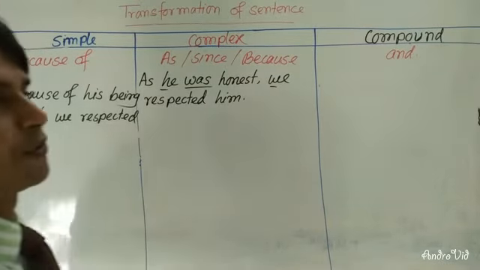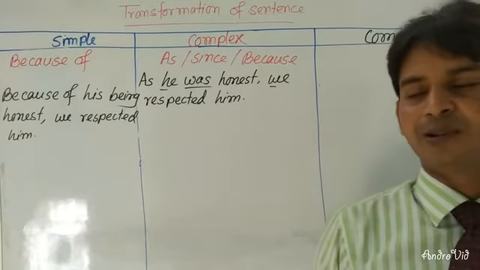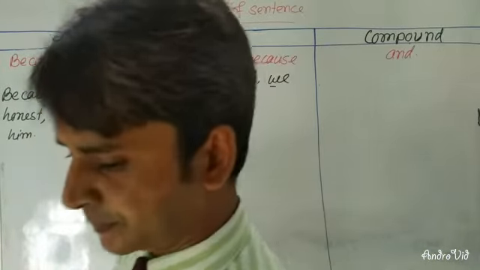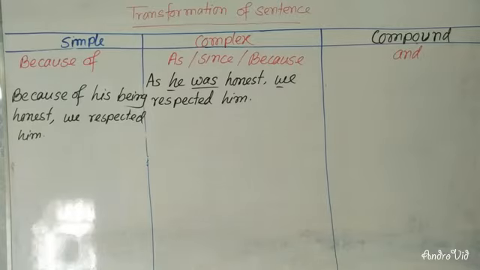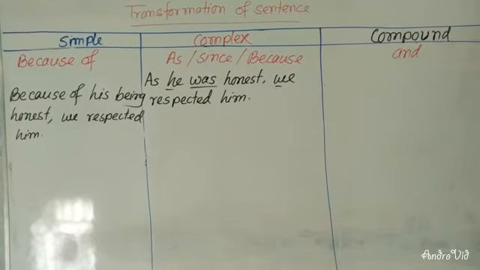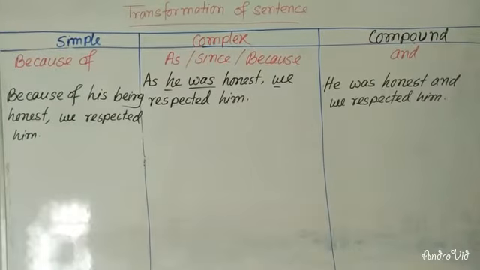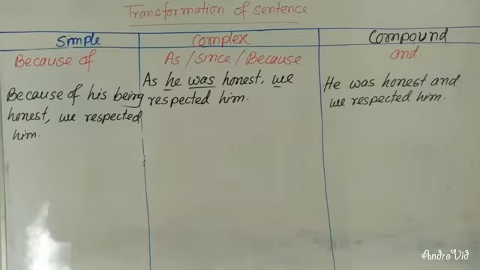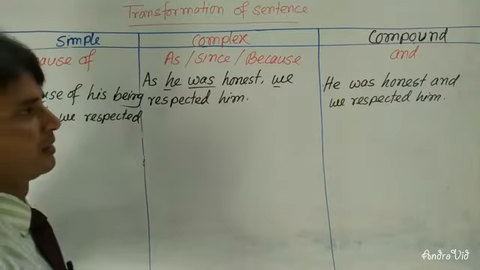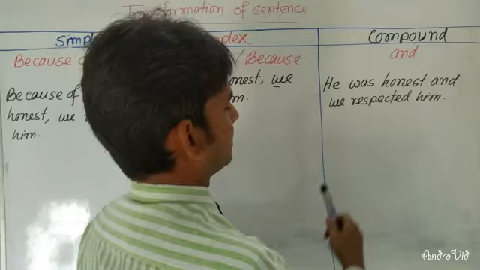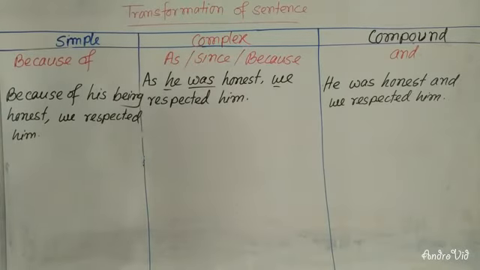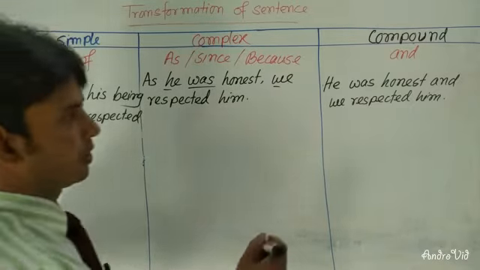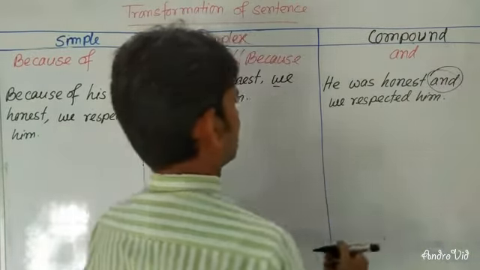At the time of changing into compound sentence, you will have to write here: he was honest and we respected him. Here you can see that he was honest and we respected him in the compound sentence. I've used here and in the compound sentence.